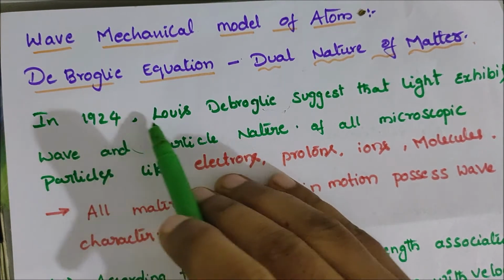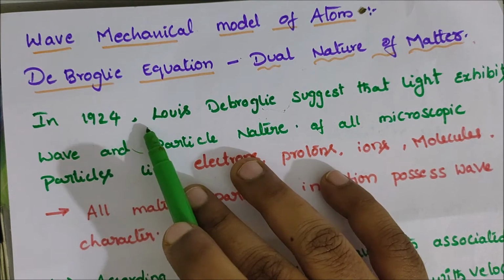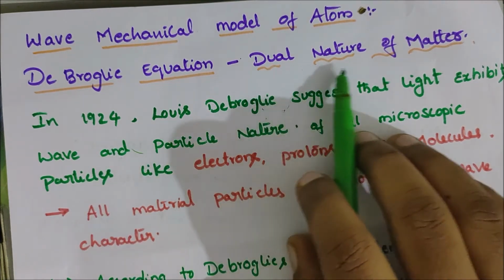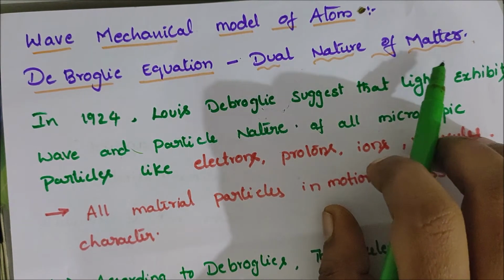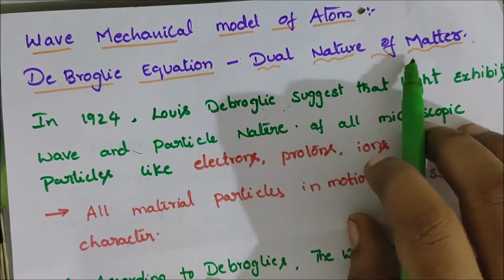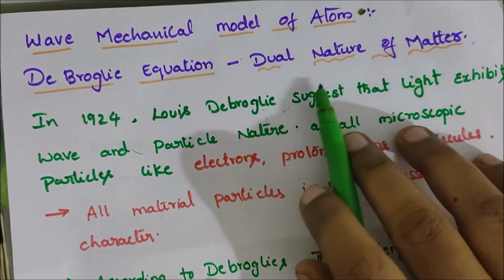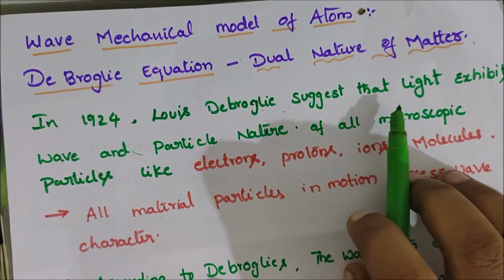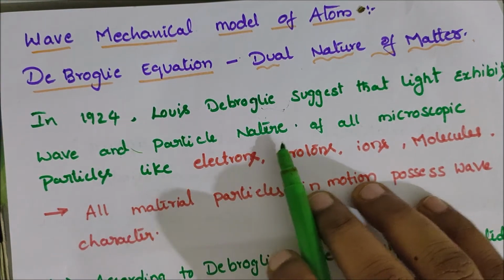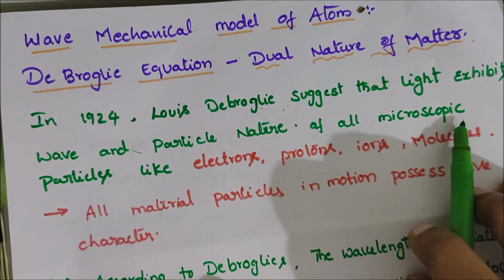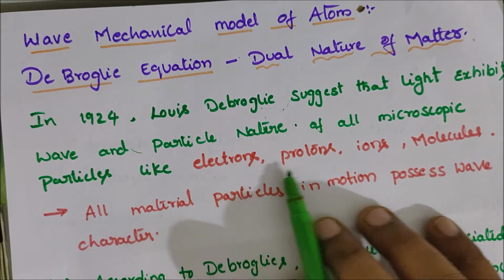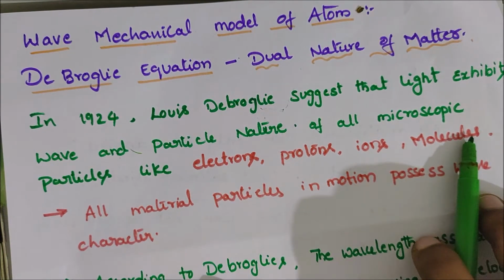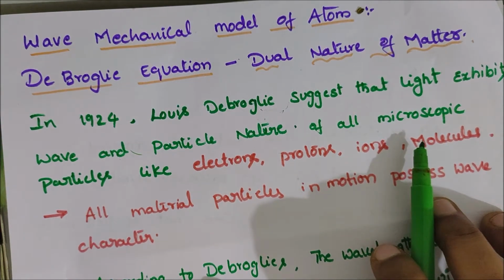In 1924, Louis de Broglie suggested that matter exhibits two natures, that means dual nature of matter. Dual means two. He suggested that all microscopic particles, that is electrons, protons, ions and molecules, have a dual nature of matter.